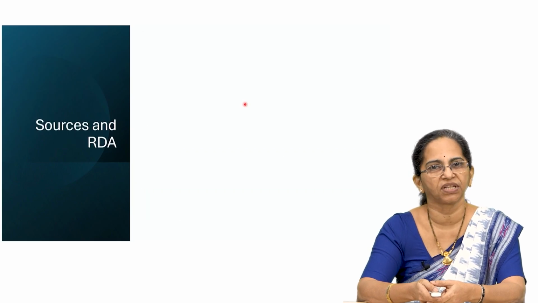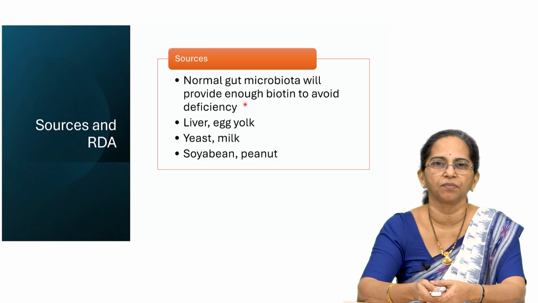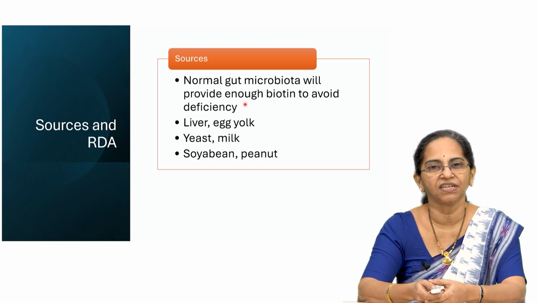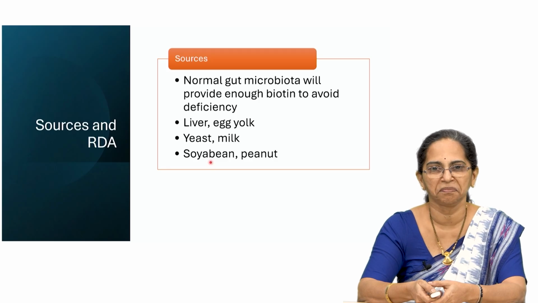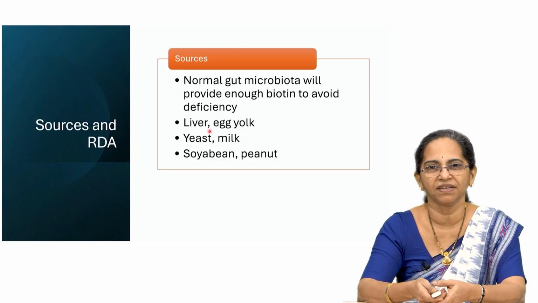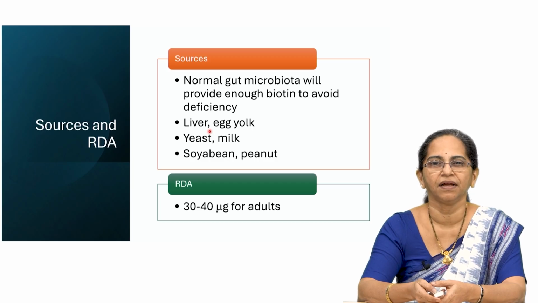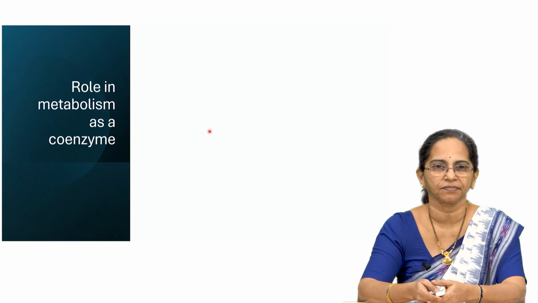What are the sources? What is the RDA? The source for biotin is the normal gut microbiota. Once again, the gut microbiota are capable of producing biotin. So, we will never face any biotin deficiency problems. Then if you are a non-vegetarian, you can rely on liver and egg. If you are a vegetarian, soya bean and peanuts, and for both of them, yeast and milk. What is the requirement? The daily requirement comes up to 30 to 40 micrograms for adults.